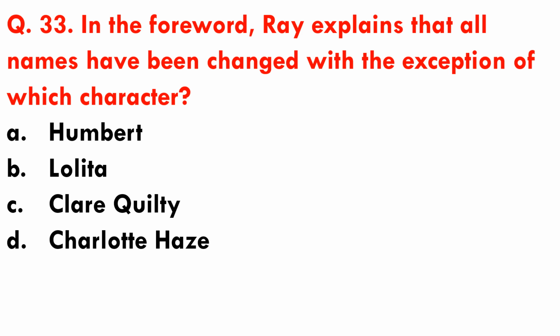Question number 33. In the foreword, Ray explains that all names have been changed with the exception of which character? Options are A. Humbert, B. Lolita, C. Claire Kilty, and D. Charlotte Hess. So the correct answer is option B, that is Lolita.